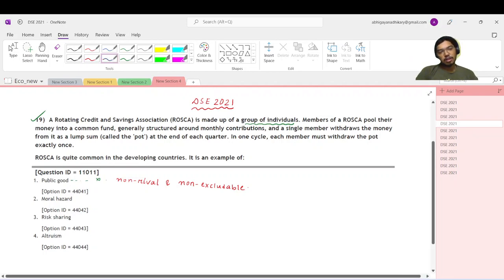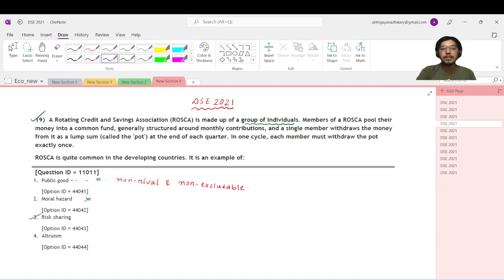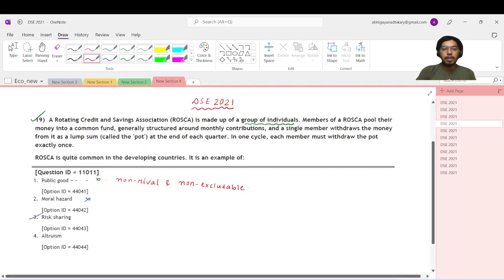Moral hazard, obviously it's not, because moral hazard means that you are not trying to work up to your best potential knowing that you are not monitored. So this will not be applicable. Risk sharing is certainly one of the possibilities, and it's definitely not altruism, because you are not donating it to someone or you are not benevolent towards someone. So the option is option number 3. So question 19, the option will be C.